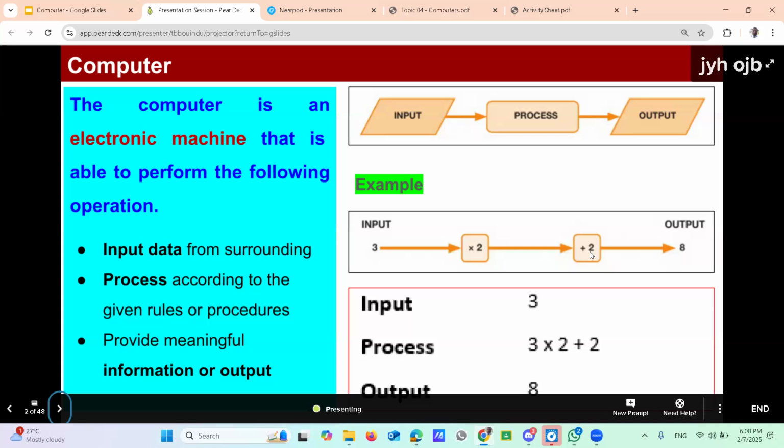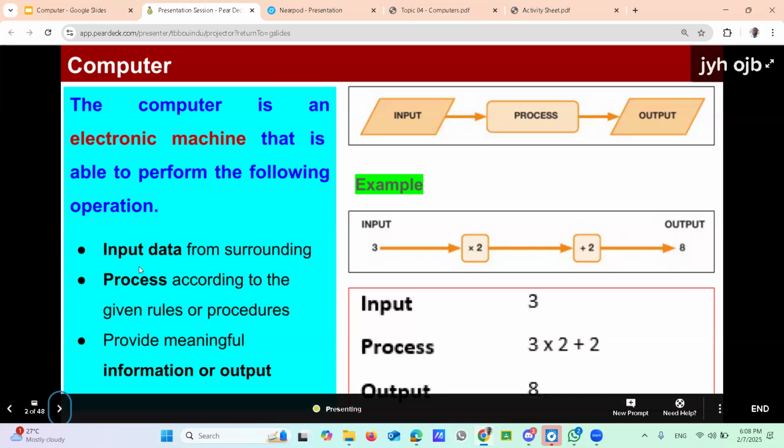Then out again at 2, and finally it will get the 8, right? 3 into 2, 6 plus 2, 8, right? That's the simple process happening in this example here. Below that it will explain it. Input is 3, then process 3 into 2 plus 2, output 8, right?